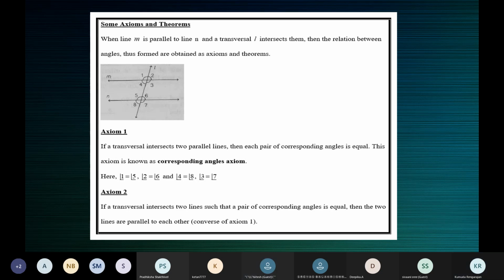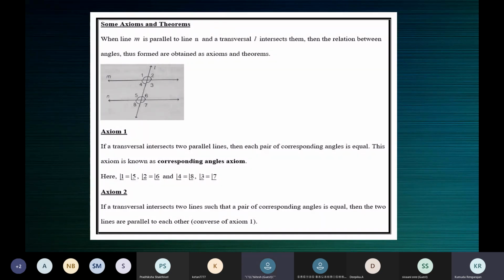What is to be given, and what is the result, to use the converse of corresponding angles axiom? Will you be given two lines or two parallel lines? Two lines, ma'am, intersected by a transversal.